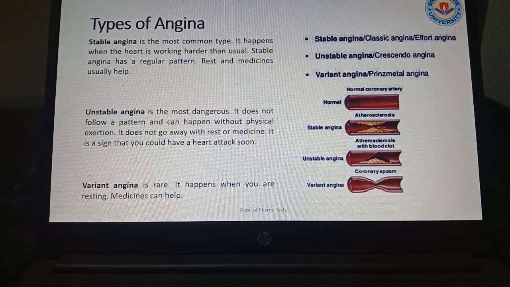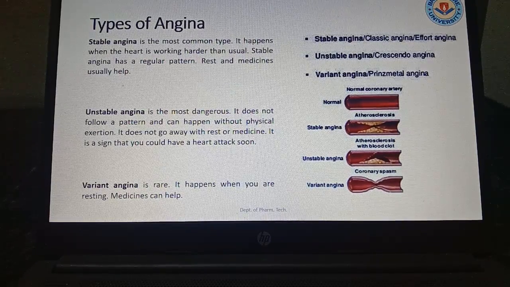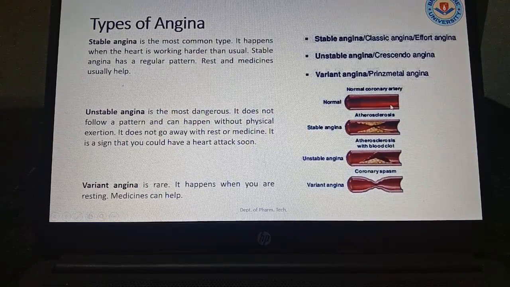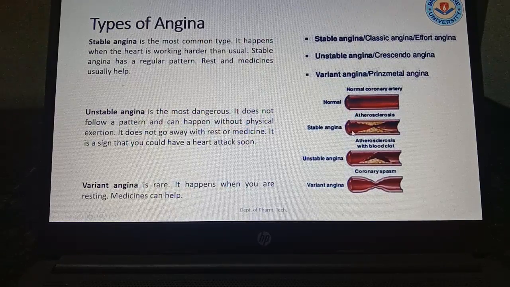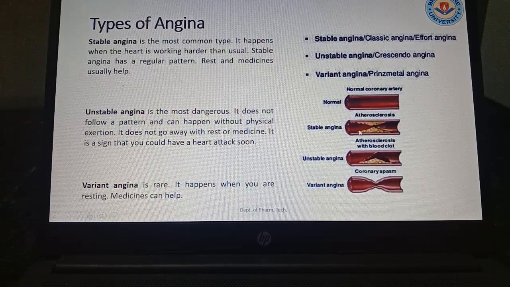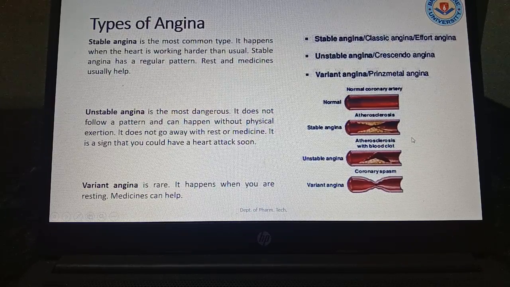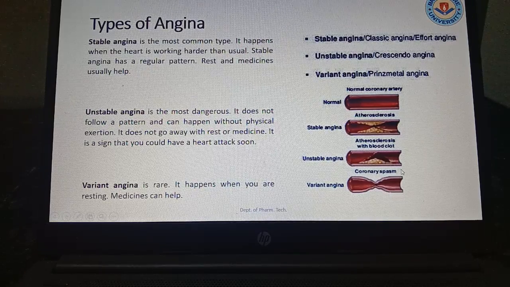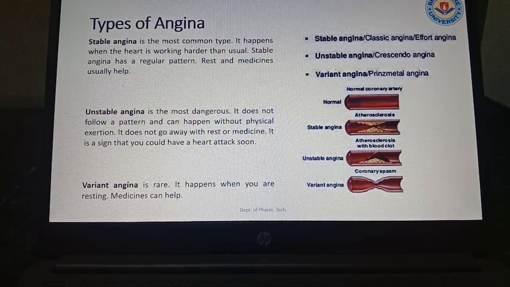Medicine can also help. So going for the picturization, in the case of normal blood flow, you can see there is no deposition of cholesterol. For the stable angina, some of the cholesterol is deposited. Thus, as a result, heart pumping will not be in a rhythmic fashion. As a result, oxygen will not be supplied to the particular organ. In unstable angina, atherosclerosis with a blood clot has occurred. So as a result, blood cannot flow properly and a heart attack can occur.